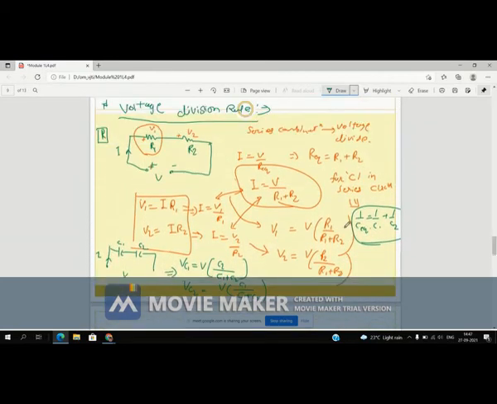See, if the number of elements increases, the overall process is the same, but if I take a resistance, R equivalent is different. If I take an inductor, L equivalent is different. If I take a capacitor, the net equivalent capacitance of that circuit is different. So accordingly, your formula changes, right? So this is for two elements.